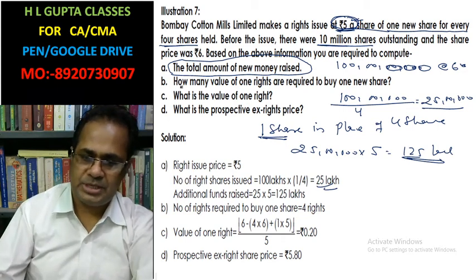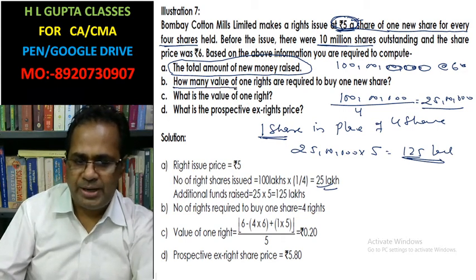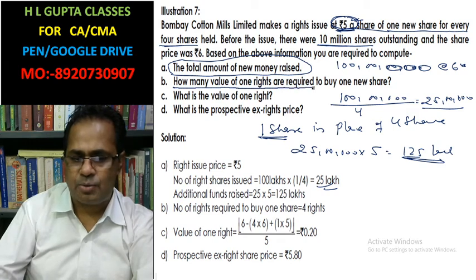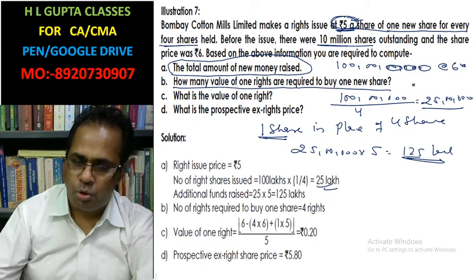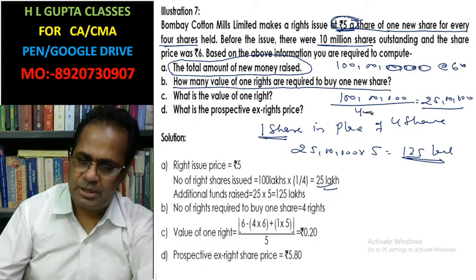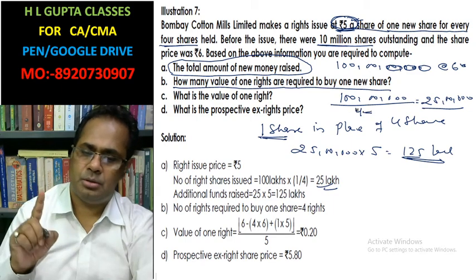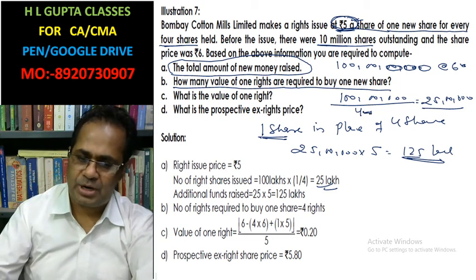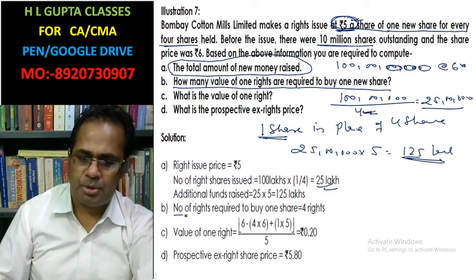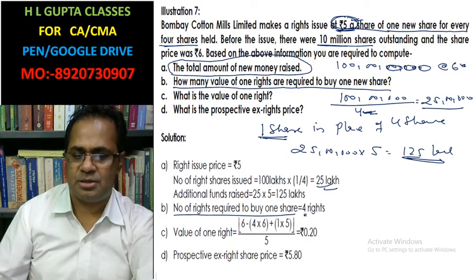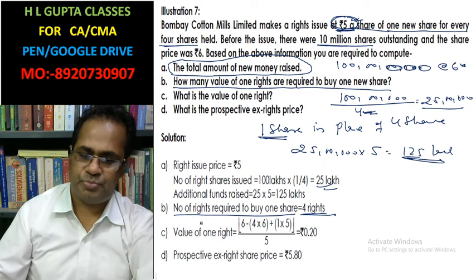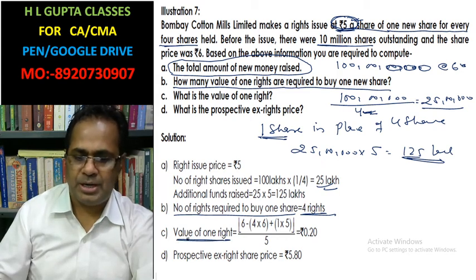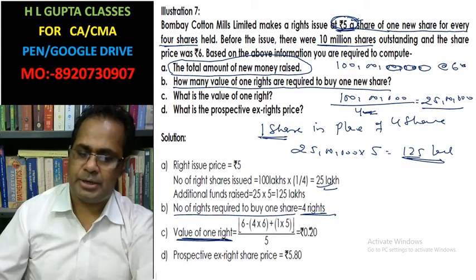In the second part, how many rights are required to buy one share? For 4 shares, you should have 4 rights. That is the number of rights required to buy one share, which is 4. Now the value of right can be calculated this way.